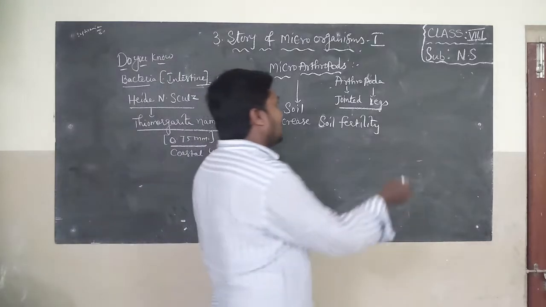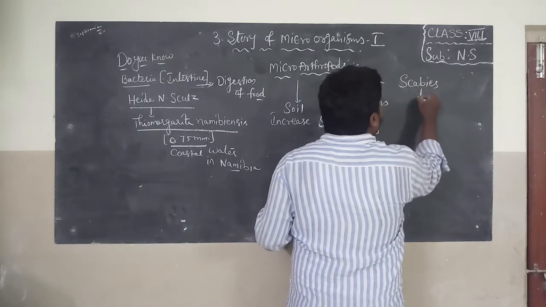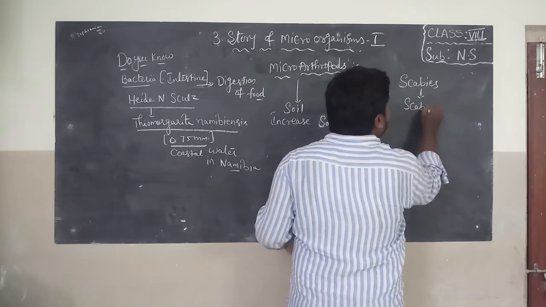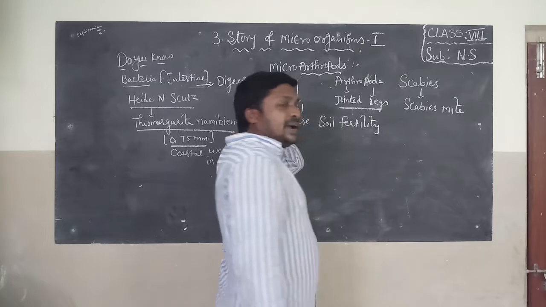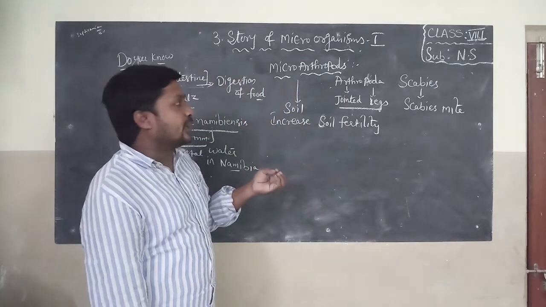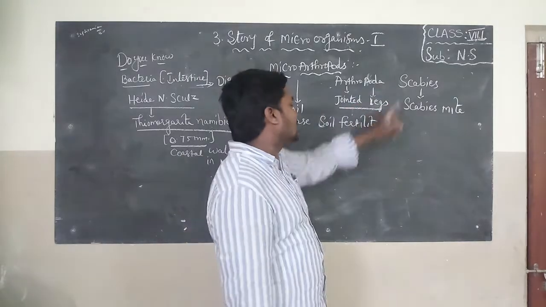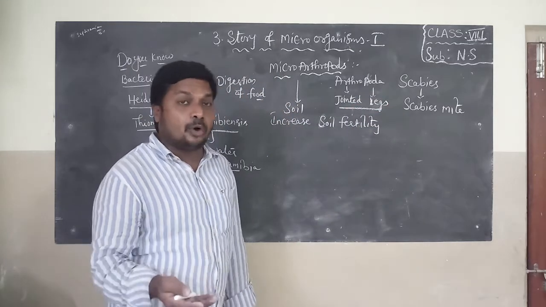Do you know scabies? In Telugu it is called Gajji. Scabies is caused by the scabies mite. It is a small insect, microscopic, which causes a disease called scabies. So they are present in soil and also in animal bodies.